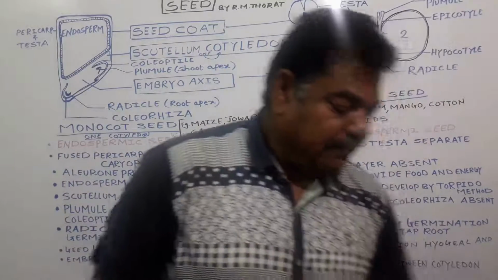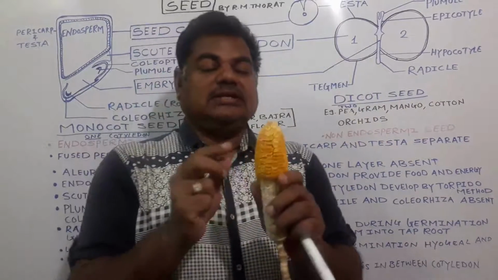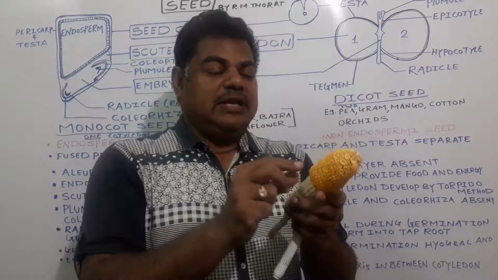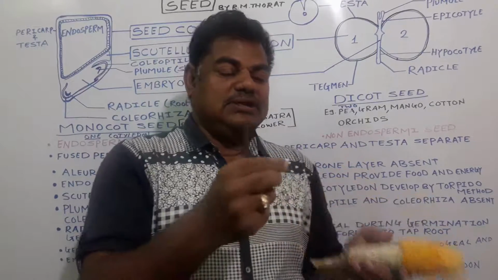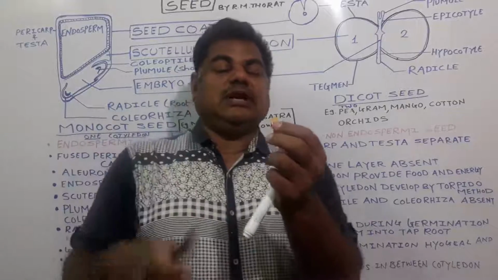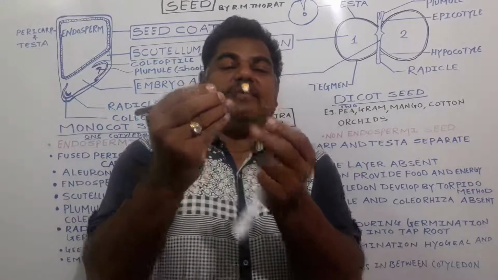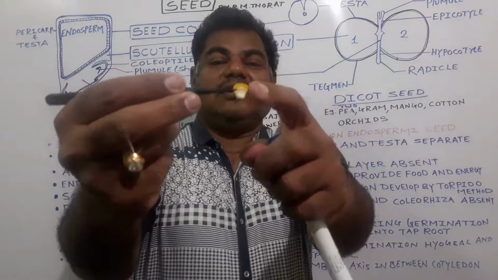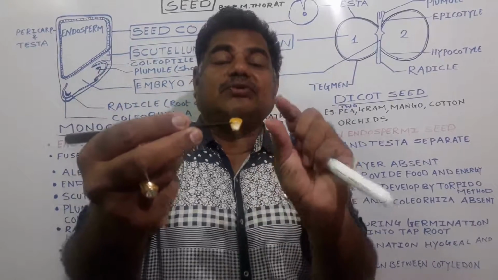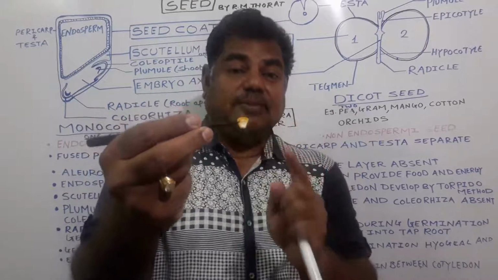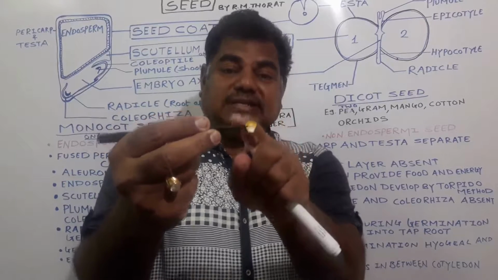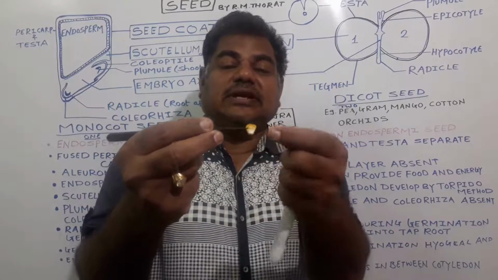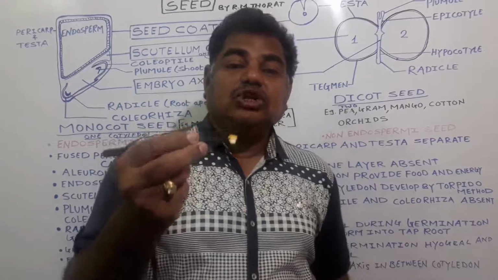See here one example. This one is an example of maize, Zea mays. If we separate one seed like this, see here, this is one seed of Zea mays. It is nothing but a complete fruit. We call it a seed, but actually it is a fruit. And inside this Zea mays, endosperm is present.